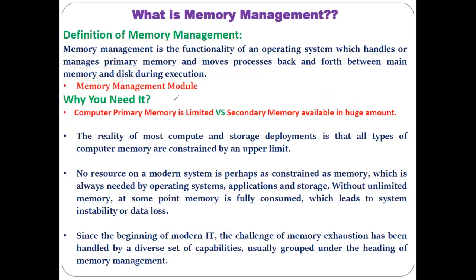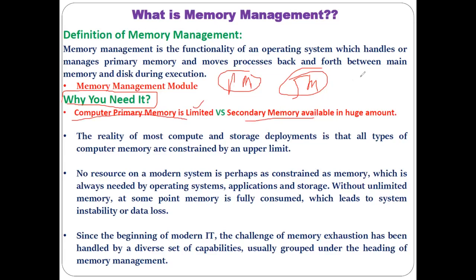So why do we need to manage the main memory? That is another important thing here. Why is there no need to manage the secondary memory, and why do we need to manage the primary memory only? One important reason is that the computer's primary memory is limited compared to the secondary memory.